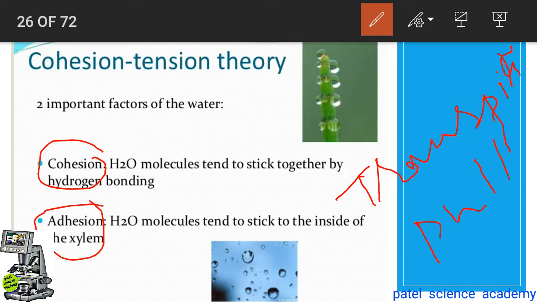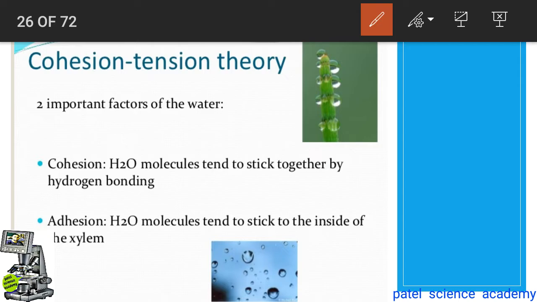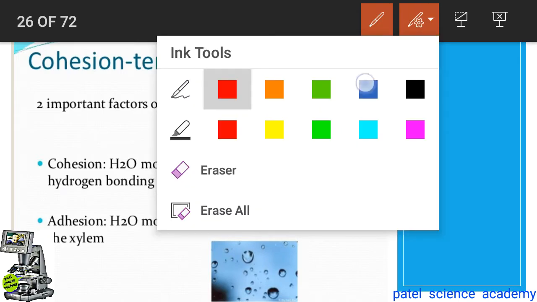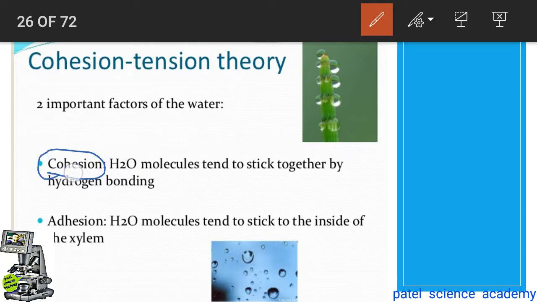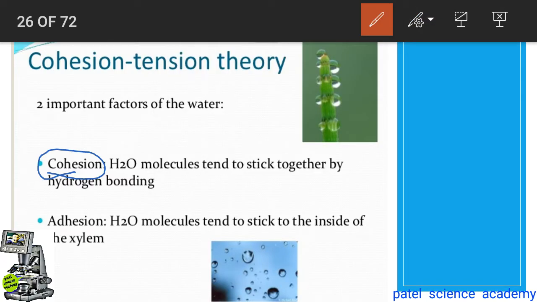So dear students, we will see about the transpiration pull and the cohesion tension theory one by one, and the cohesion force and the adhesion force. So let me explain you about two forces that have been included in this theory, and these two forces are number 1 cohesion force and number 2 adhesion force. What is this cohesion force? Let's see it. Cohesion force, the water molecules tend to stick together, means two water molecules get attached or stick together by a hydrogen bond.